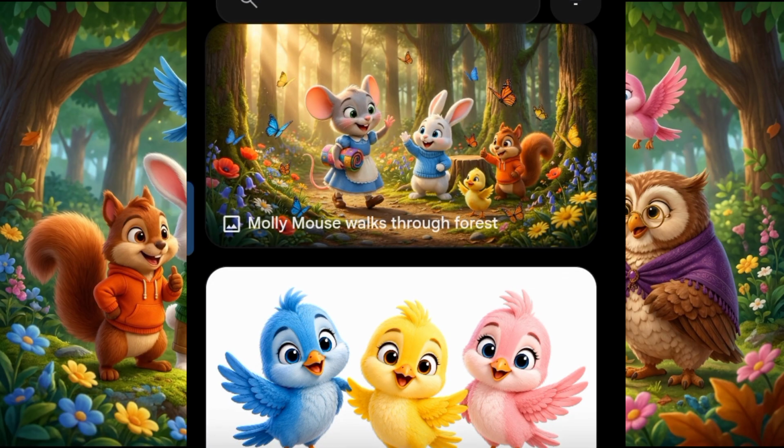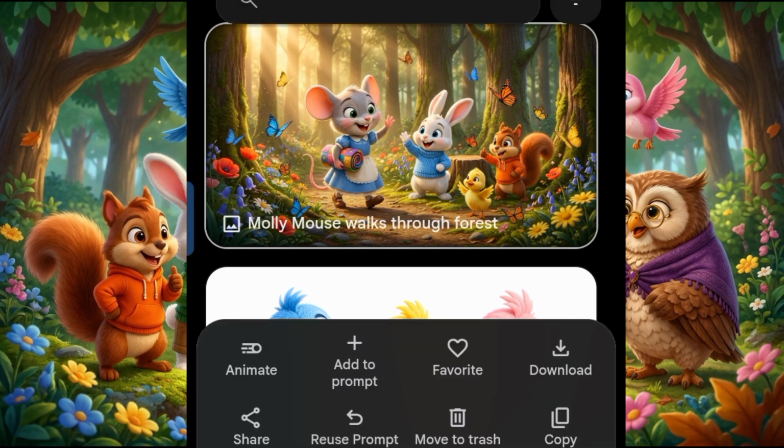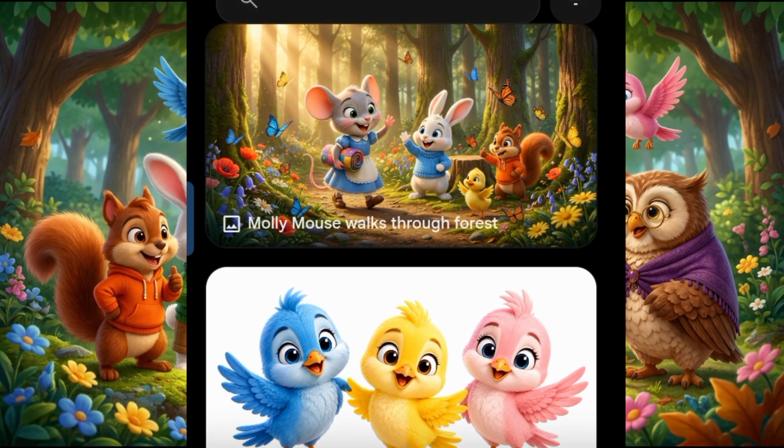So let us see what the second one has for us. Alright, so can you see it? It still maintained the character consistency. This is how to maintain character consistency, to make sure that the face or the faces of your characters don't change. So what we are going to do is long press and click on download. So I head over to ChatGPT, copy the third scene prompt and generate it just the same way I generated the first scene prompt and the second scene prompt.